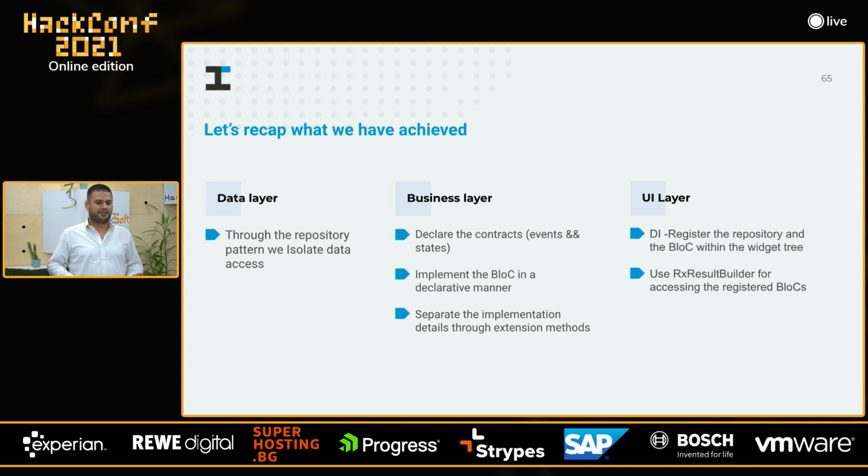Let's recap what we have achieved. We have data layer, we have business layer, we have UI layer, just 3 layers, right? Within the data layer, through the repository pattern, we isolate the data access. Then within the business layer, we declare the contracts, events, and states in a declarative manner. Then we implement the bloc in a declarative manner, and then we separate the implementation details through extension methods so we can improve the readability of our bloc. Then we register the DI within the UI layer so we can access the business layer, actually the contracts, the interfaces from the business layer to the UI layer.